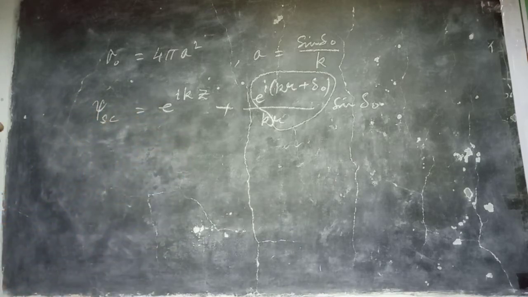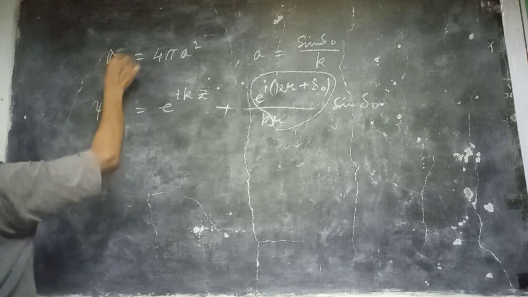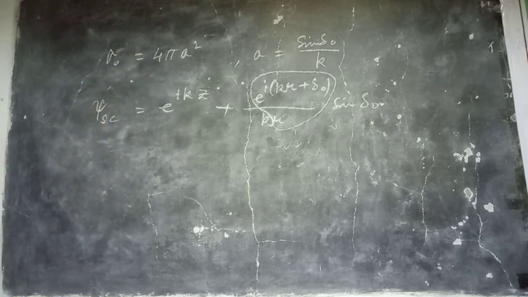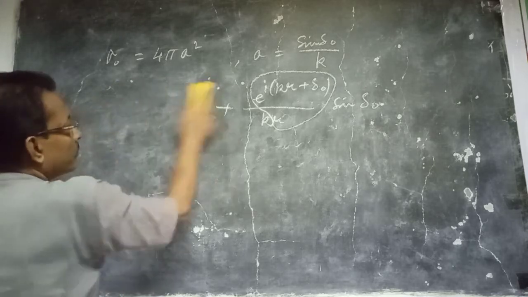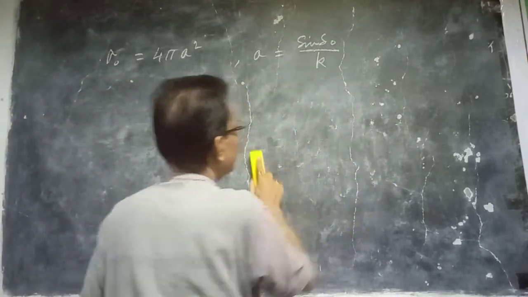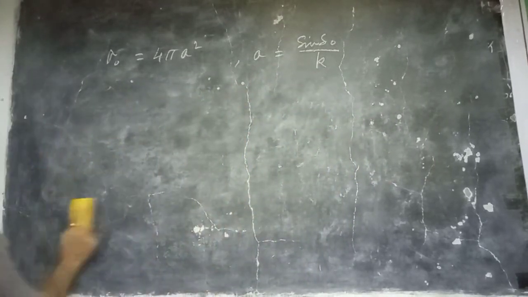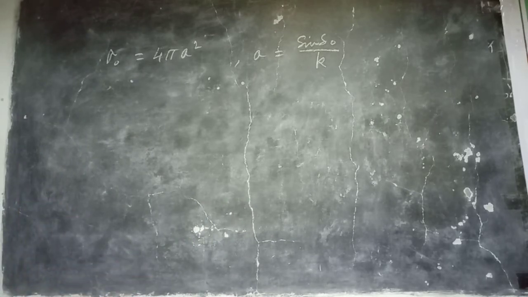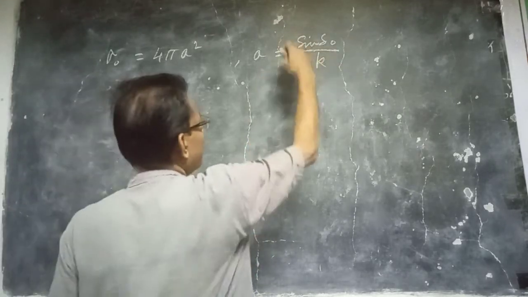Then one can calculate the theoretical value of the scattering cross section, and this is the experimentally measured quantity. So one can tally between these two and find the merit of the theory which is developed. So this is the scattering amplitude of the scattered wave.